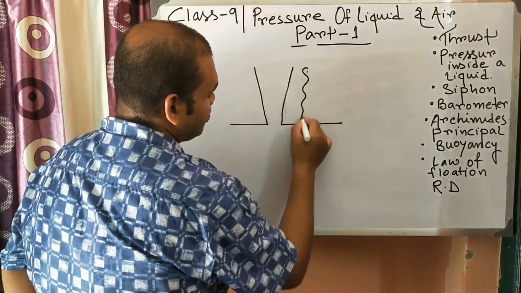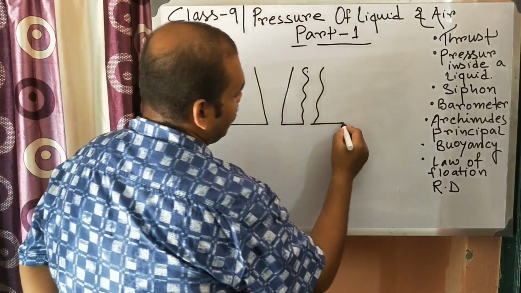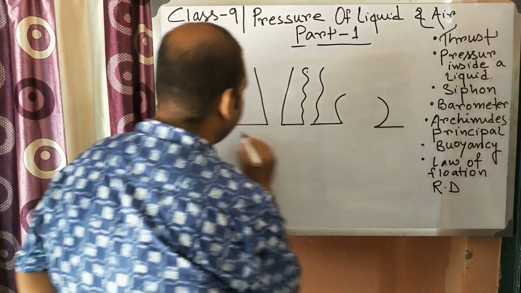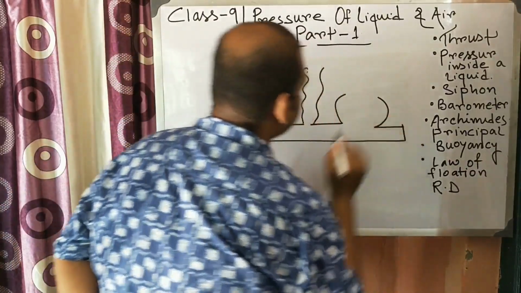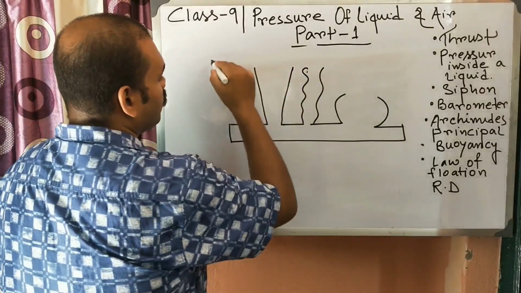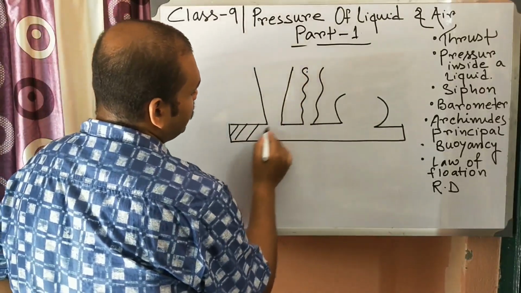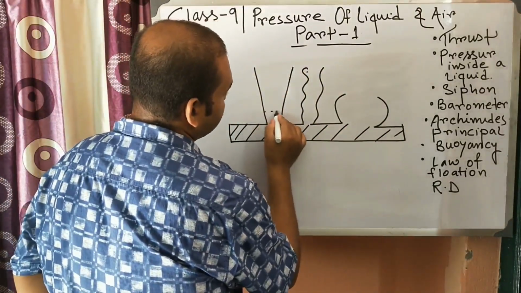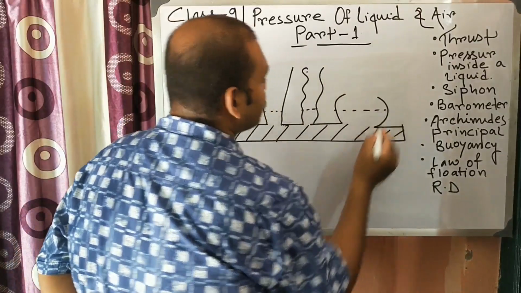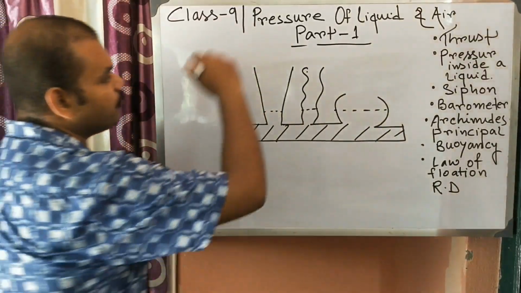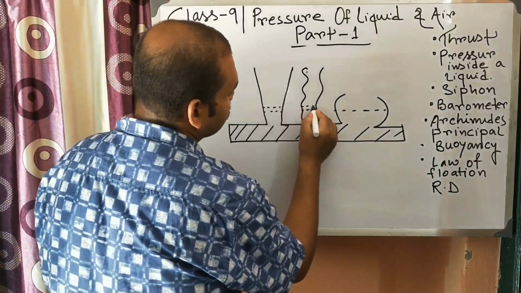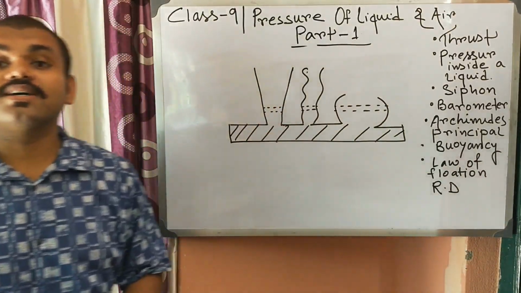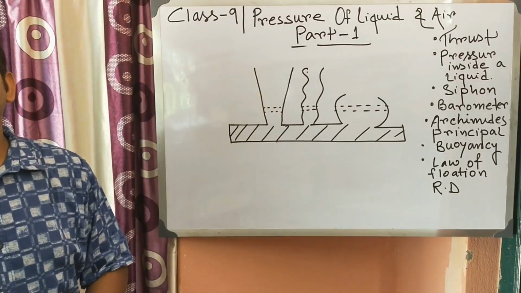Suppose there is a vessel like this, another vessel like this, and another vessel like this, and they are just interlinked. Now if you pour water, the water will rise and fill this portion, and after some time you will see the height of the water remains the same. If you put more water, the height will increase, but the level of the water remains the same. So this is known as water seeks its own level or water finds its own level.